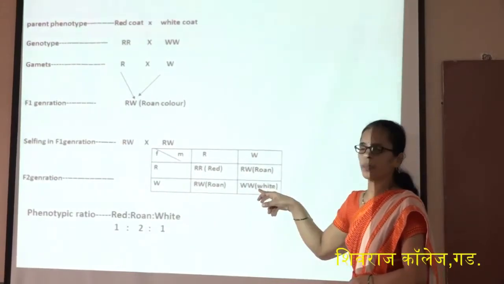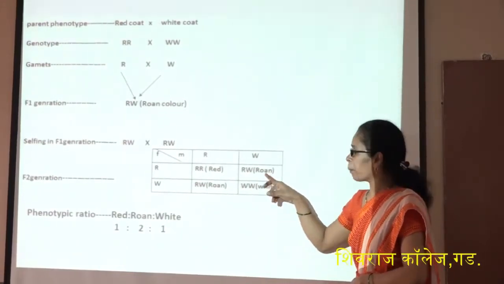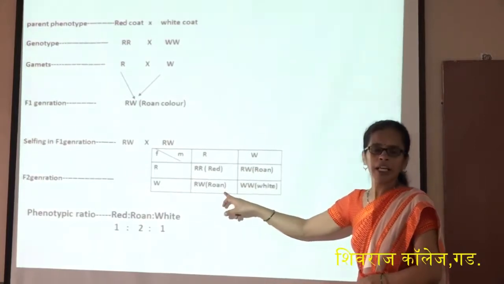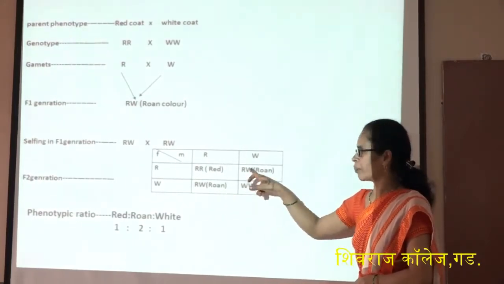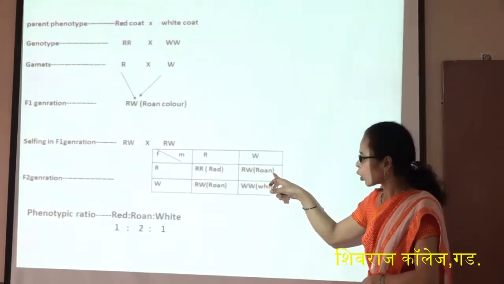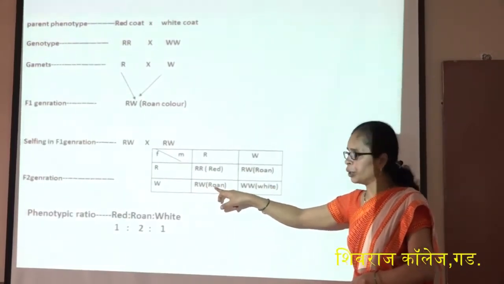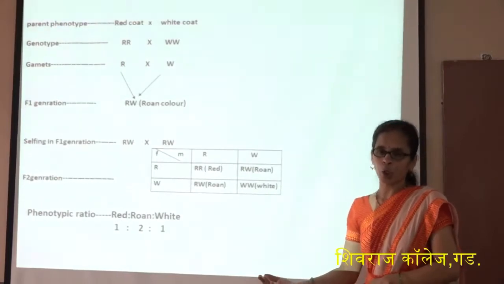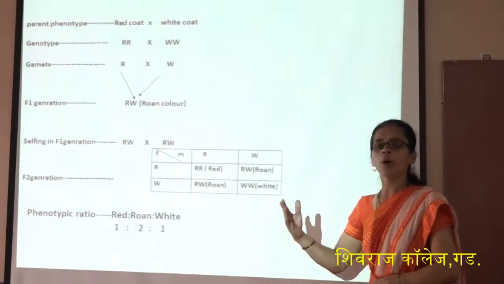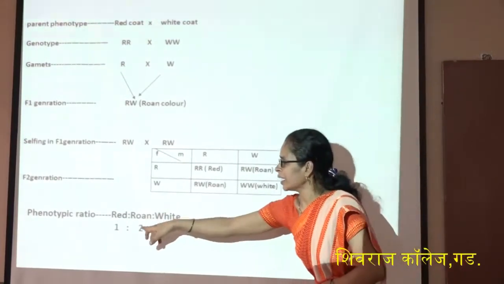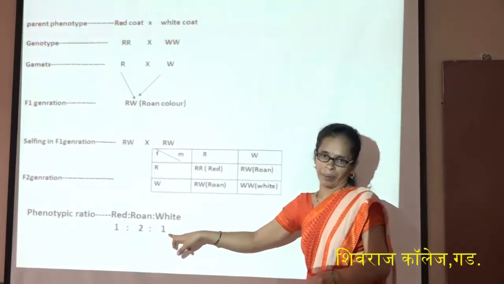Here the parental expressions appear, but two other expressions also appear. The RW shows the roan color, and here also the RW shows the roan color, and due to that the phenotypic ratio deviates from Mendel's ratio. That is 1:2:1.